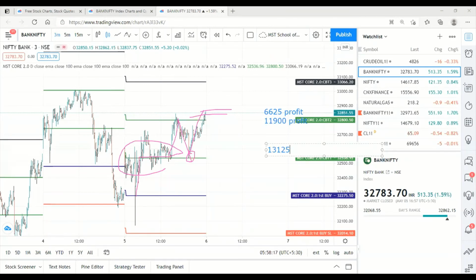So totally, how much are we getting? 13,125 plus 13,125 plus 11,900 plus 6,625. That is 31,625 rupees profit we have got in 3 scripts. This is the total profit.